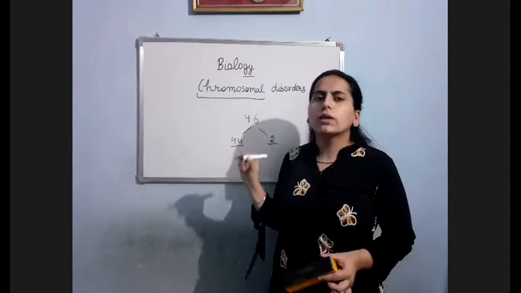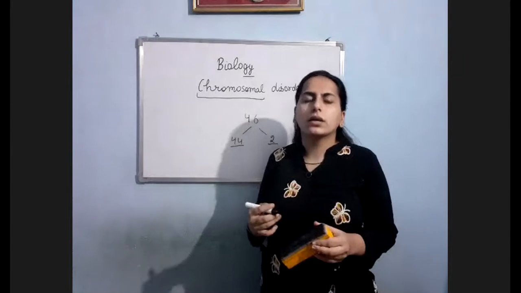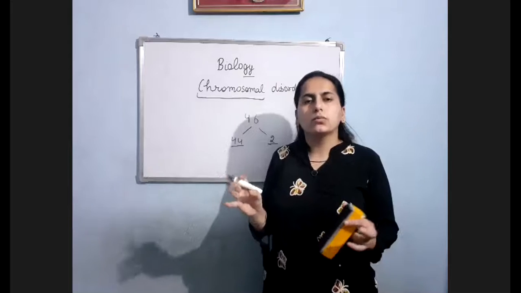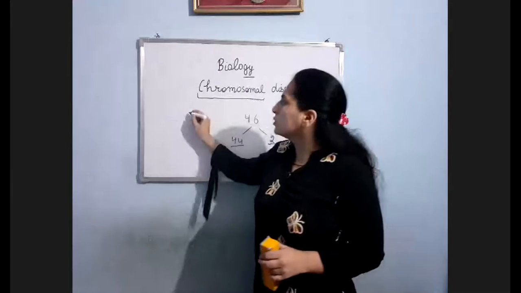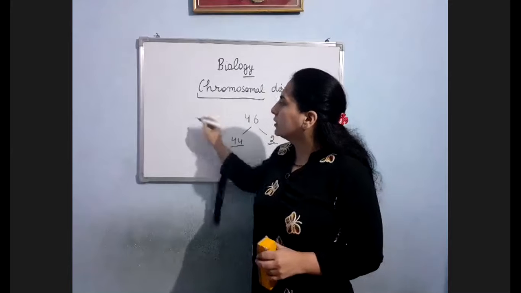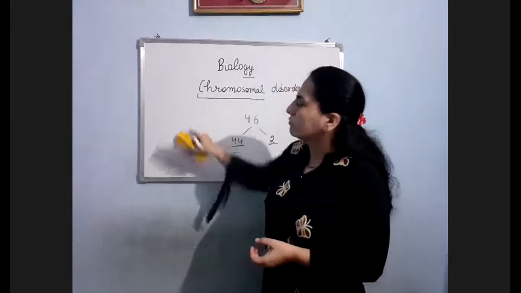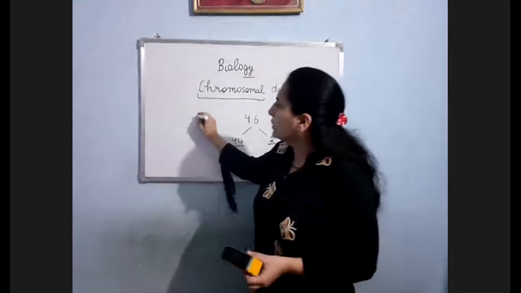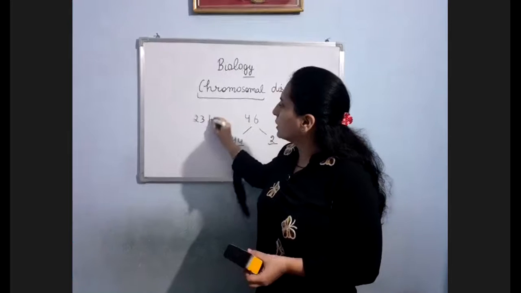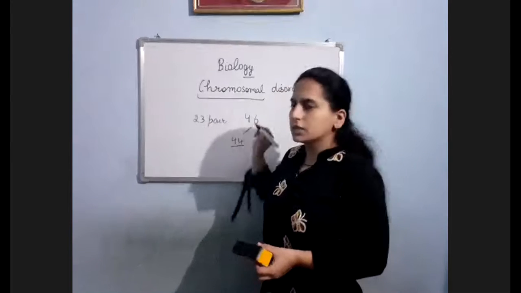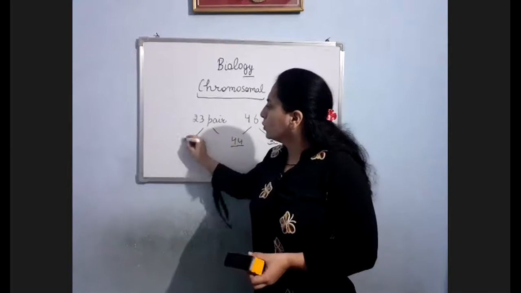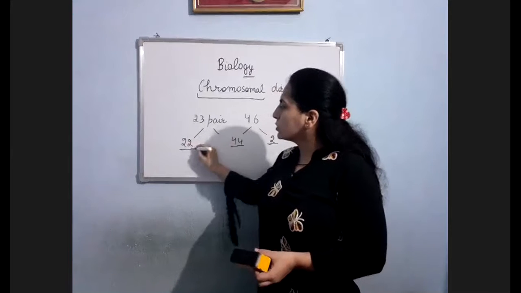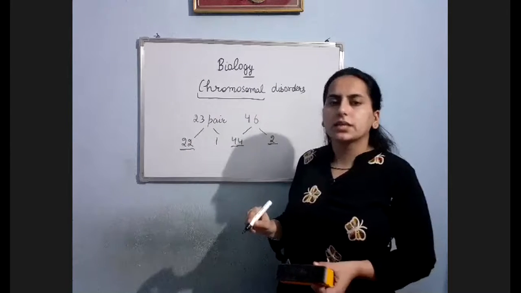And we write them in pairs, as in our body the homologous chromosomes pair up. So instead of 46, I can also write that in our body we have 23 pairs of chromosomes. Out of these 23, 22 pairs are autosomes and the remaining one pair is of sex chromosomes.